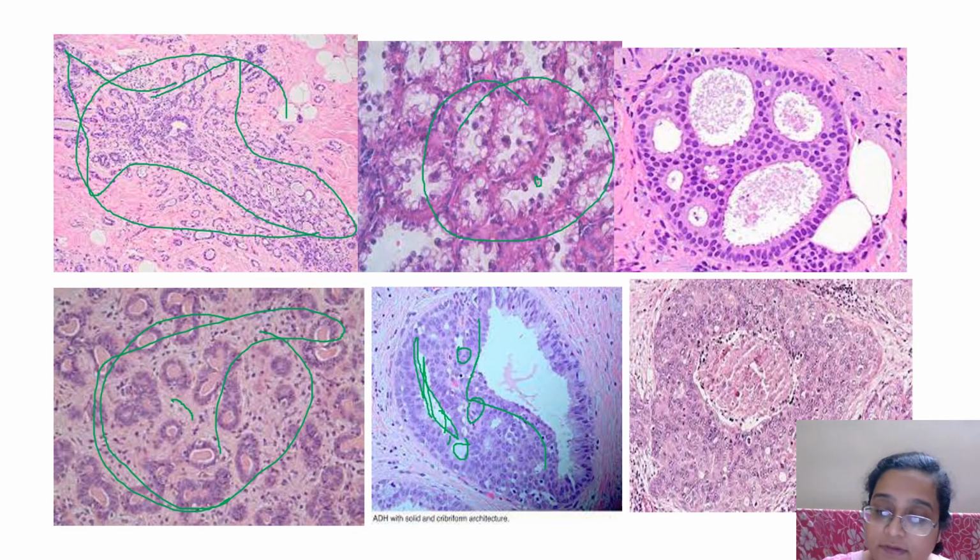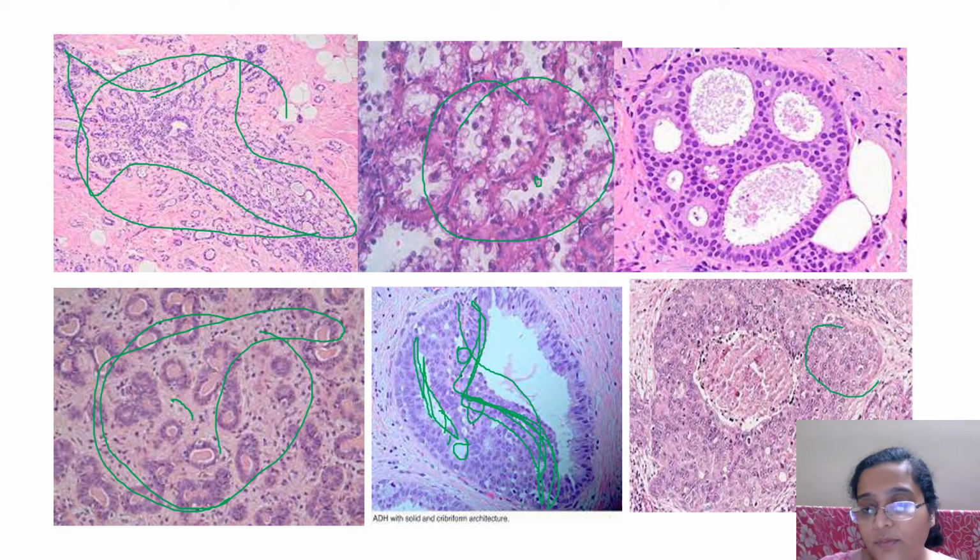Then you have to see the presence of Roman arches, whether the proliferation is in a streaming pattern, forming an arch-like structure, joining one end to the other or not. Finally, you see a cyst, so ugly, with necrosis. So this is a DCIS. Now you'll ask me, this is so much, and I am 110% sure you're not able to differentiate between them. Okay. So this thing is an ADH, where you see these Roman arches and these solid stiff things over here.